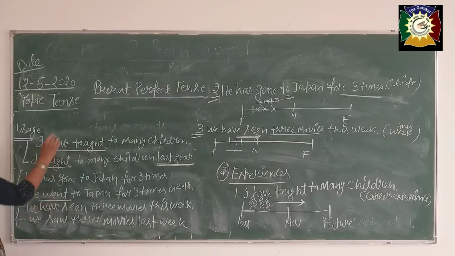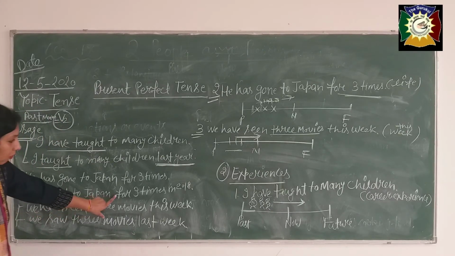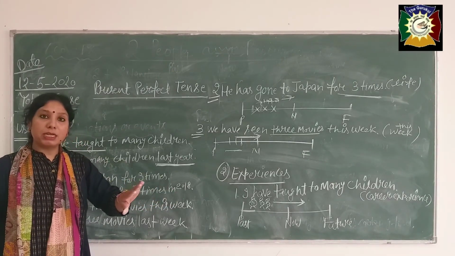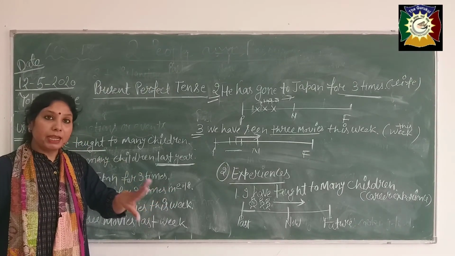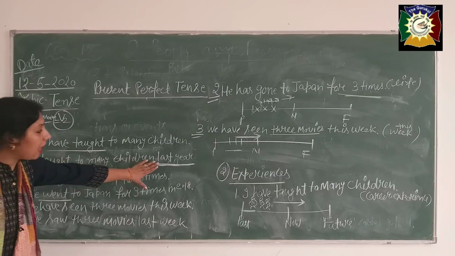Past tense means verb, second form. I have used here, he went to Japan for 3 times in 2018, but 2018 has gone. Okay, that's why I have used there went.